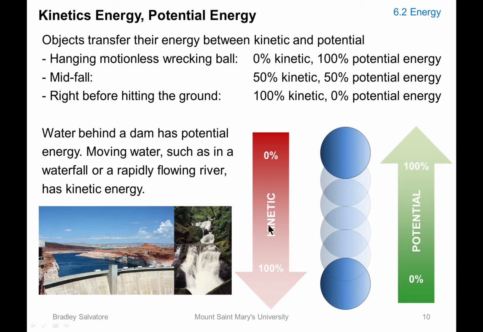You're gaining more kinetic energy and losing more potential energy up until the point right before you hit the ground. You will have the maximum amount of kinetic energy at 100%, and the minimal amount of potential energy, which is 0%. And that's how the energy conversion between kinetic and potential energy works in a falling ball. Notice it's right before hitting the ground.